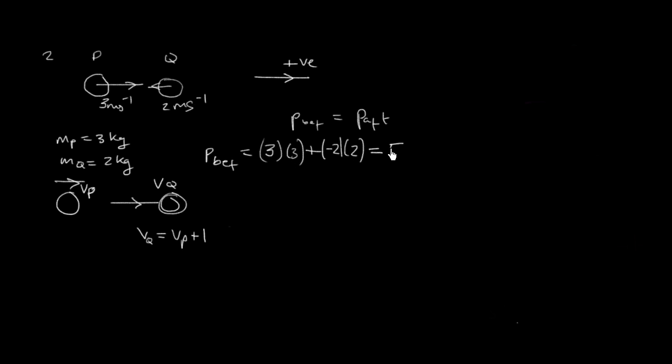So that's 5 kilogram meters per second, mass times velocity, kilogram meters per second, for the momentum before. And the algebraic form of the momentum after, since they're both going in the same direction, is going to have to be mass of P times the velocity of P plus the mass of Q times the velocity of Q, right? And that's going to have to be equal to the momentum that we had before, so that's also going to be 5 kilogram meters per second. That's going to be momentum after.